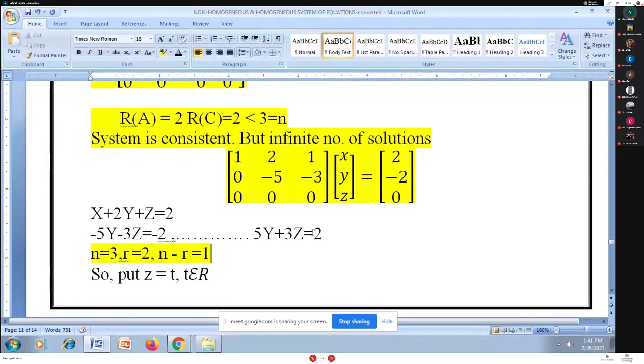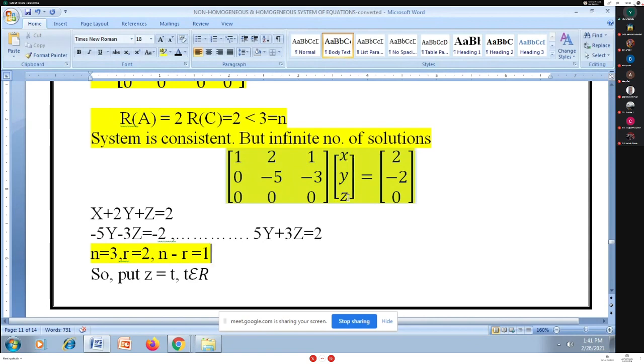So one unknown I substitute as t, and that t belongs to R. Now I want to tell you how to substitute the arbitrary number. Whenever n minus r is equal to 1, I look at the column of unknowns. X, Y, Z are the unknowns.